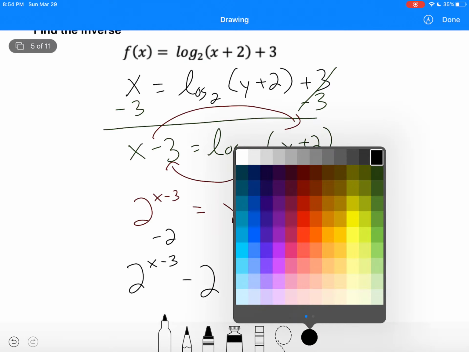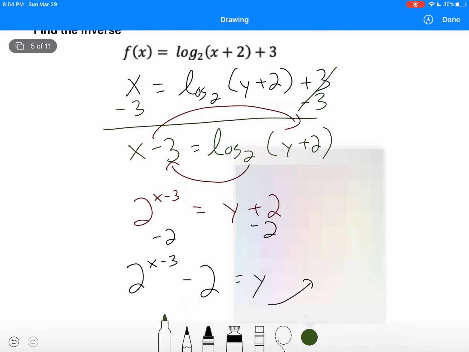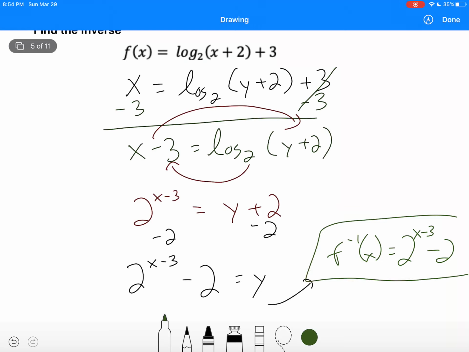Since we found the inverse, instead of y we will be using what? Okay, good. f negative 1 of x equals 2 to the power x minus 3, minus 2. So this is the inverse. So the inverse of this log is this equation, which is an exponential. And every time we find the inverse of a log, our inverse should be an exponential because exponential is the inverse of log.